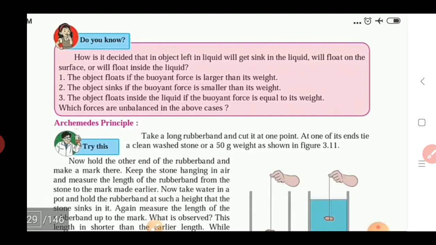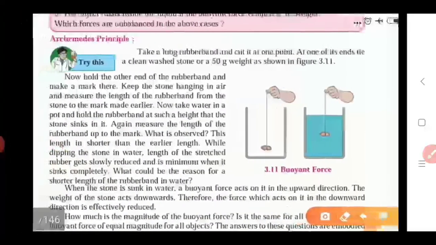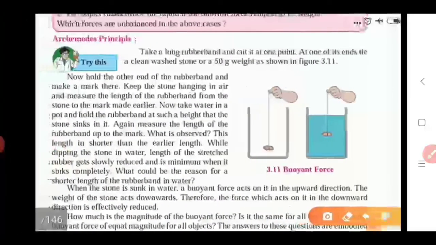So we see this activity by seeing these images. For this activity you should take a rubber band. First you cut this rubber band, and at one end of this rubber band you tie a clean washed stone. Instead of that you can also use the 15-gram weight.